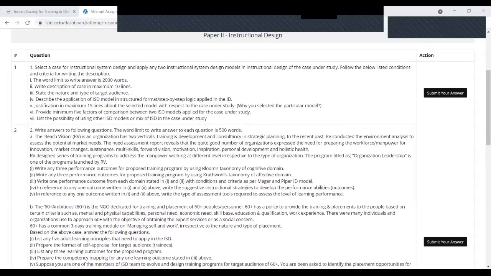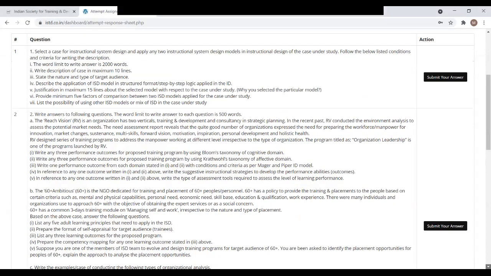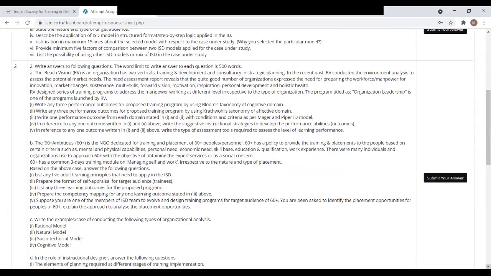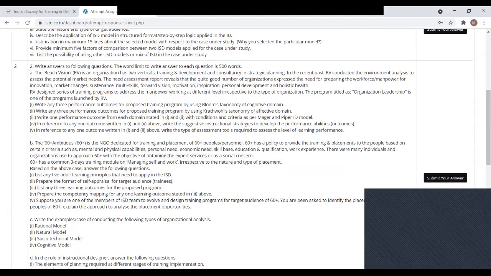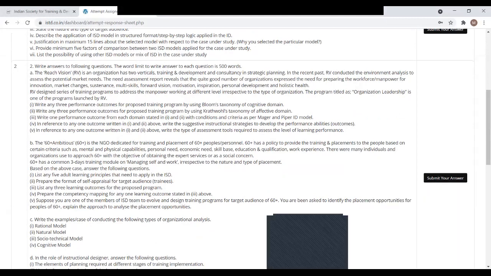Anything else, ma'am, with regard to question 1? Can we go for question 2? Okay, question 2, let me read that. There are 4 questions in question 2. Kind of scary, and each is 500 words.